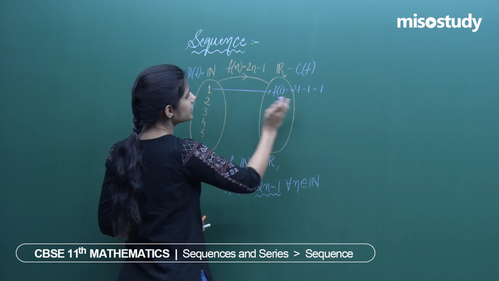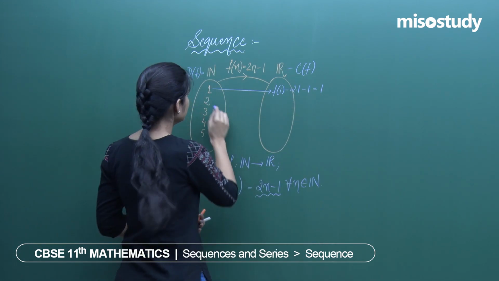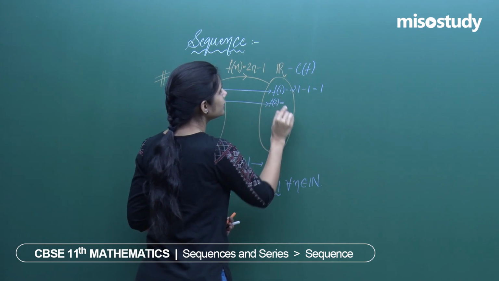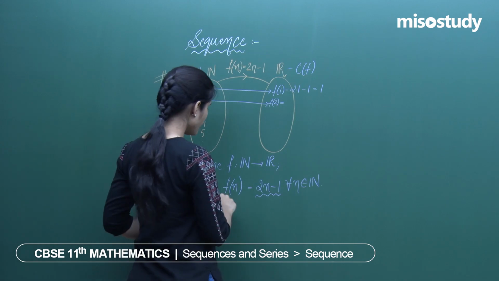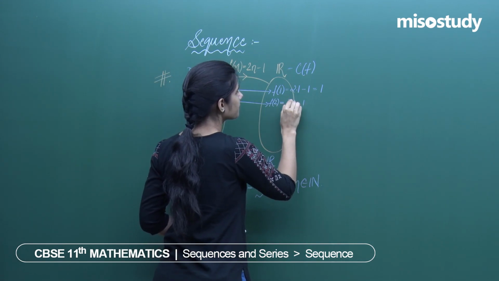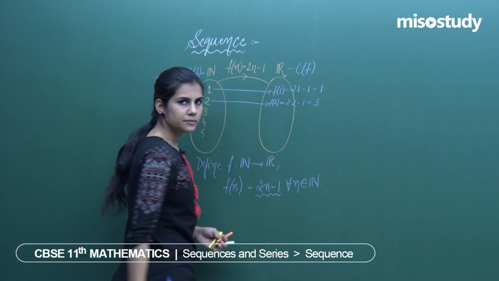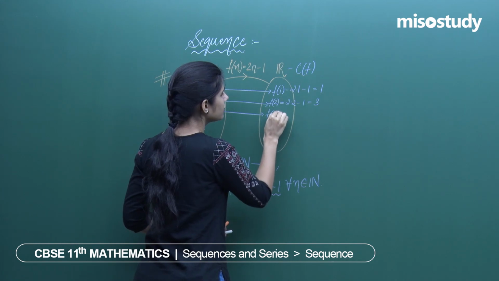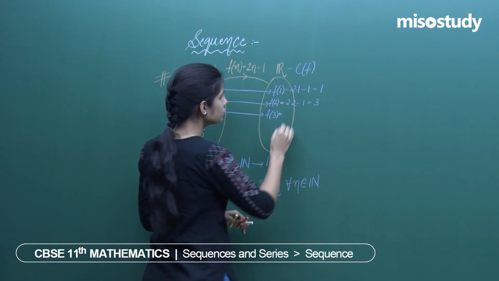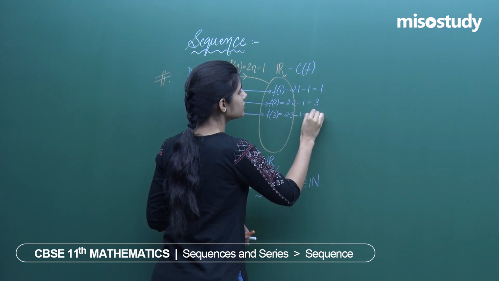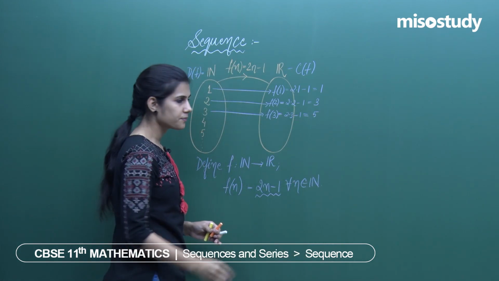So, 1 is associated to the real number 1. 2 will be associated to the real number f of 2, which is 2 into 2 minus 1, 4 minus 1, which is 3. Then 3 will be associated to f of 3, which is 2 into 3 minus 1, which is 6 minus 1, that is 5.